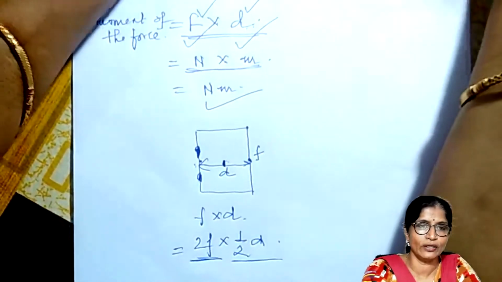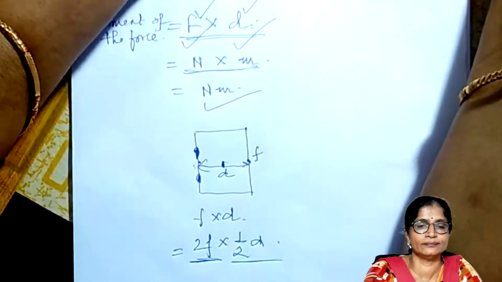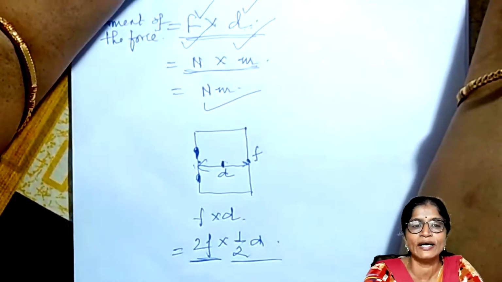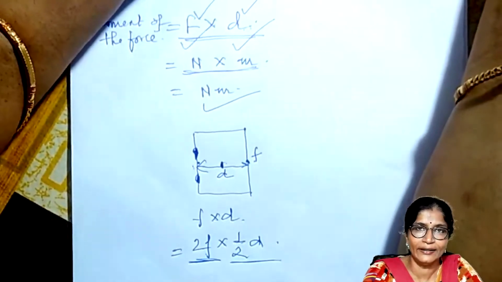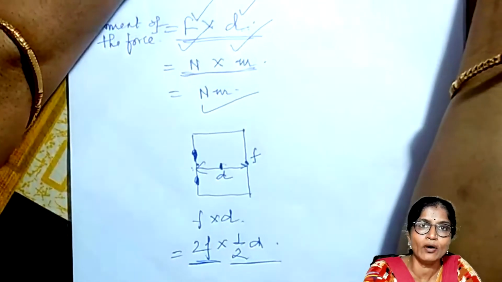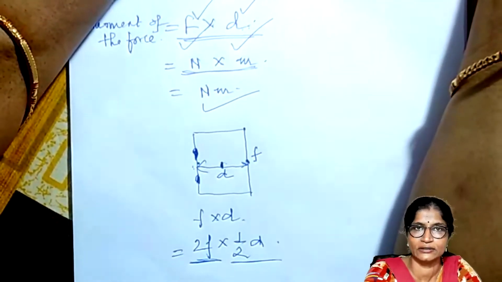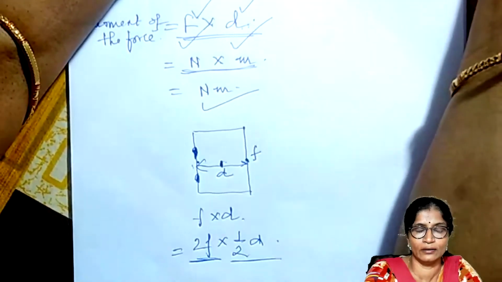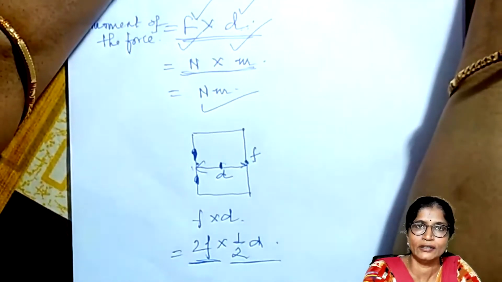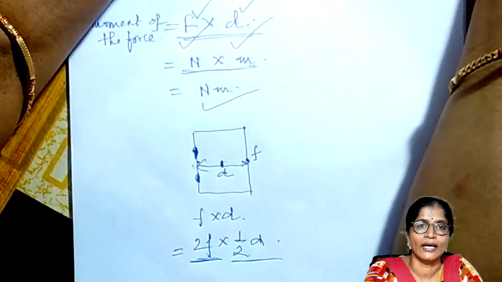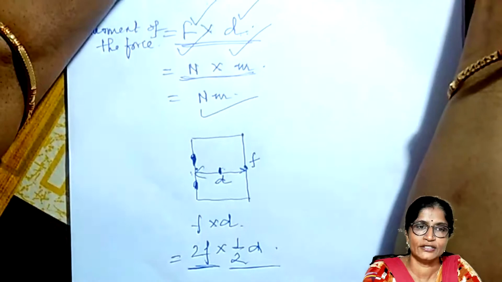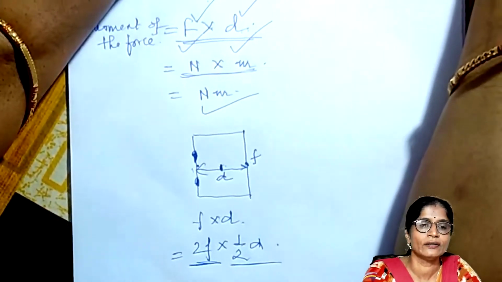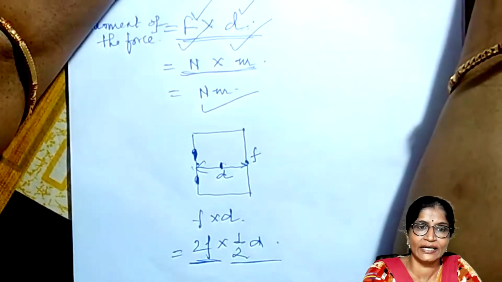The same thing you will observe with the turning effect in the case of a hand floor grinder. In the case of a hand floor grinder, you will observe that at the rim of the grinder a handle is provided, and by turning this with the help of this handle, it is rotated so that the floor is ground.